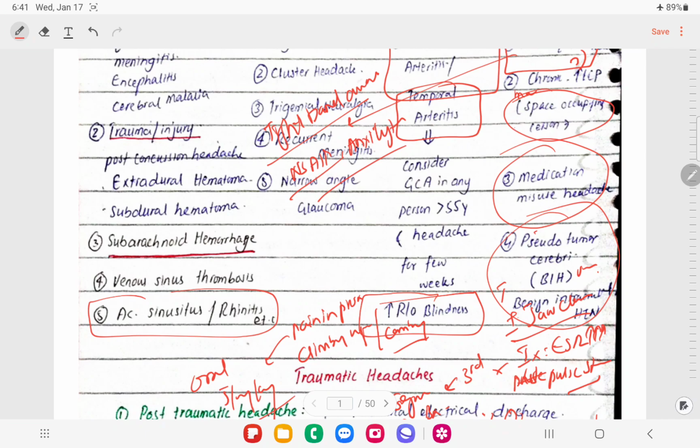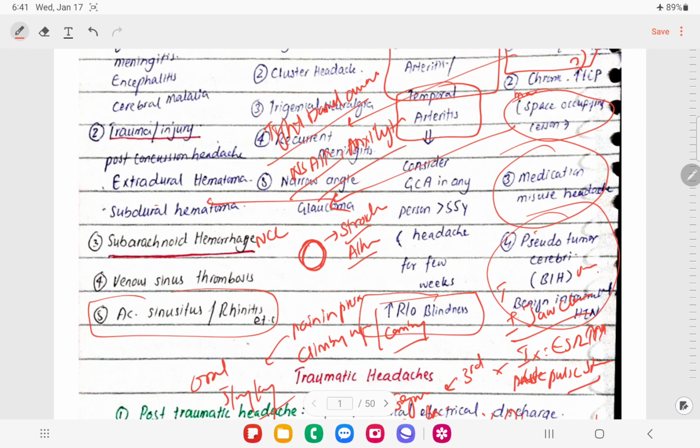In space occupying lesion, I have talked about neurocysticercosis, right? In neurocysticercosis, there will be some calcified lesions in the brain. For the treatment part, we have to give steroids first, and when inflammation settles down, we give these patients albendazole.